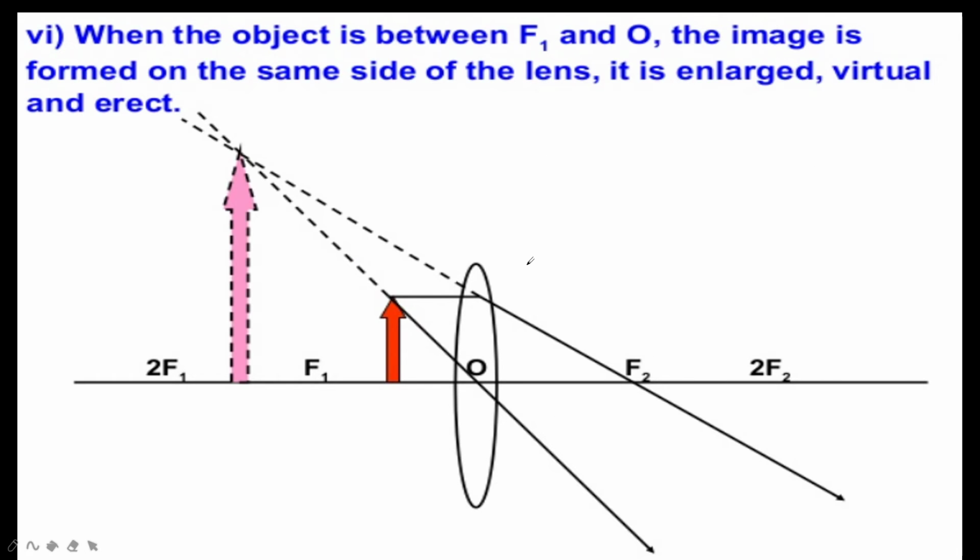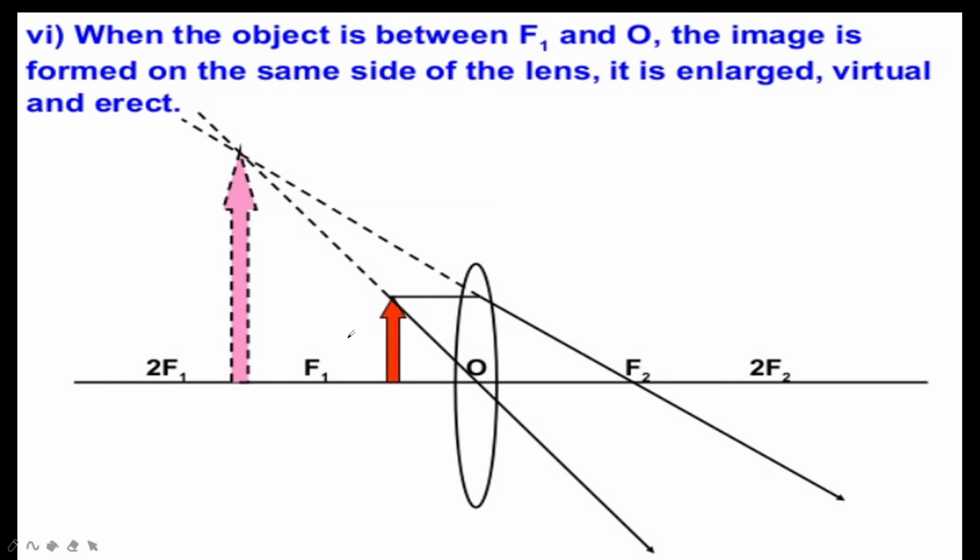Next one is when the object is in between the optical center and focus. The image will form on the same side, virtual and erect, and a large image will form. So the image will form on the same side of the lens, that is behind the object.